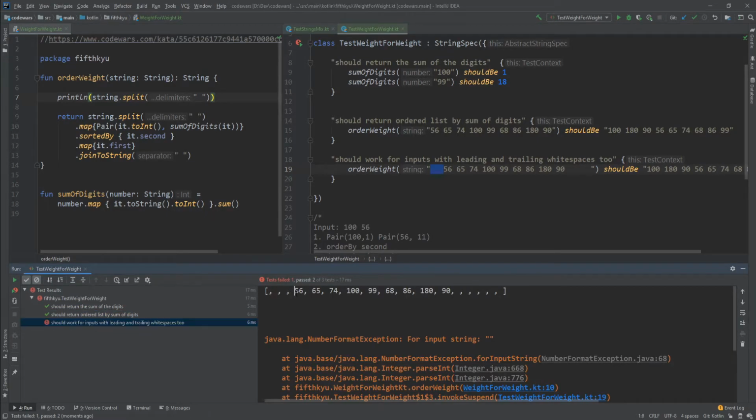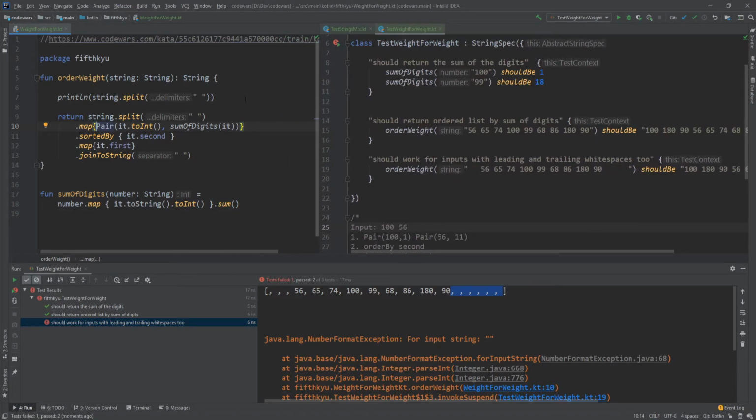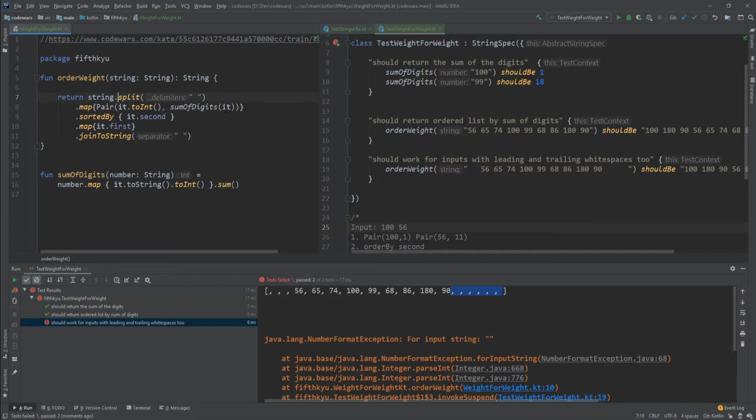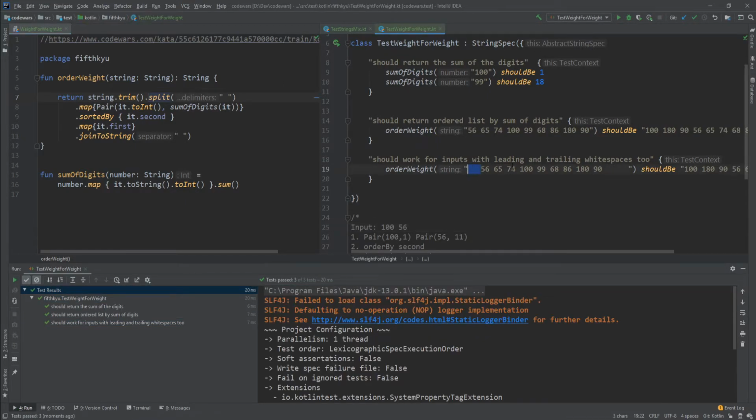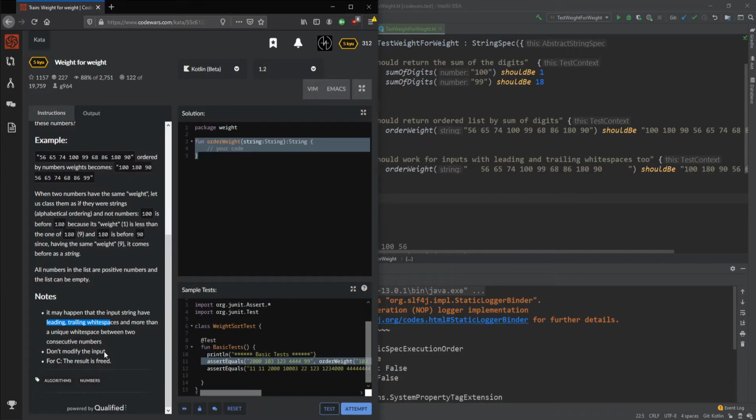So now the list in the beginning has a couple of empty ones, which is not good. I think what we're going to do in this case is we're just going to trim it. And trim is supposed to remove empty white spaces in the beginning and the end. But now so now we can do this.